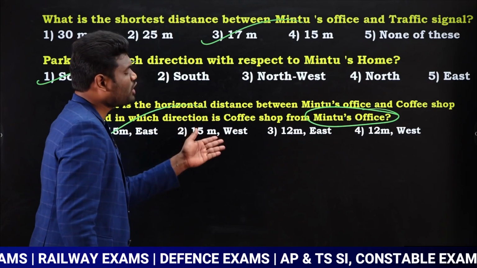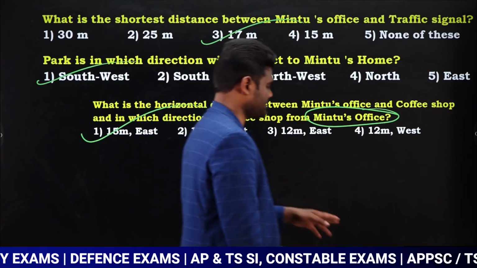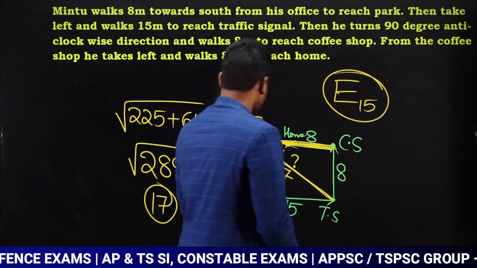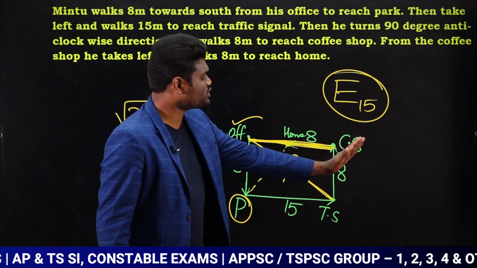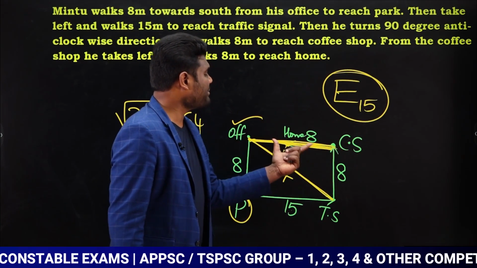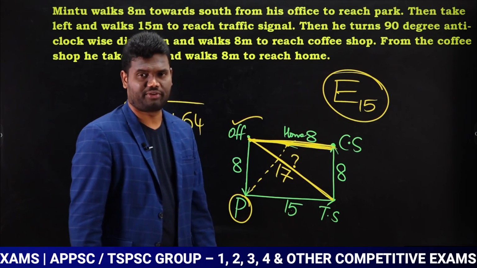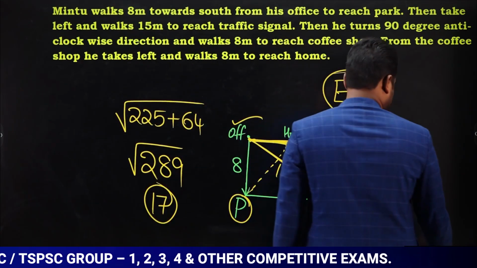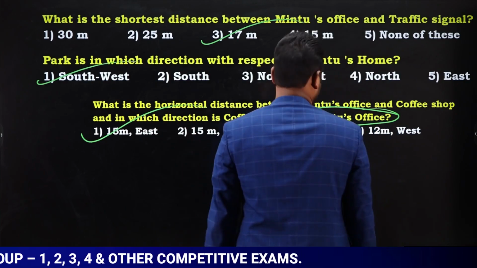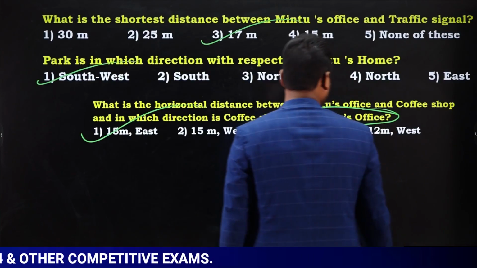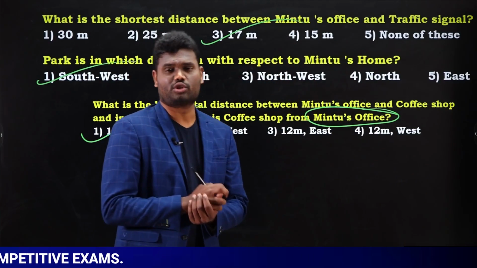So coffee shop is in which direction from Mintu's office? From the office, the coffee shop is towards the east direction. How much distance? The distance is nothing but 15. So the answer is nothing but 15 meters towards east. So with this, the model is also completed.